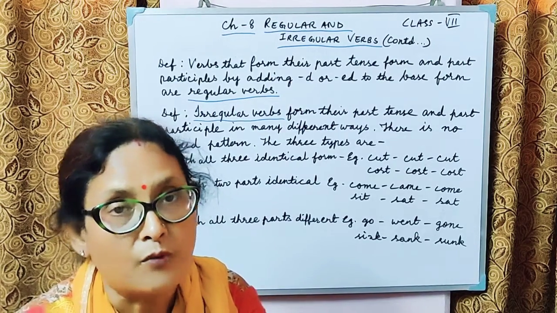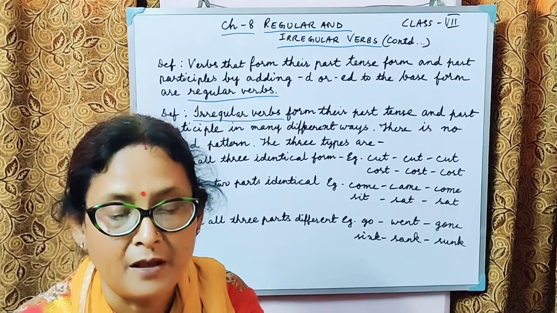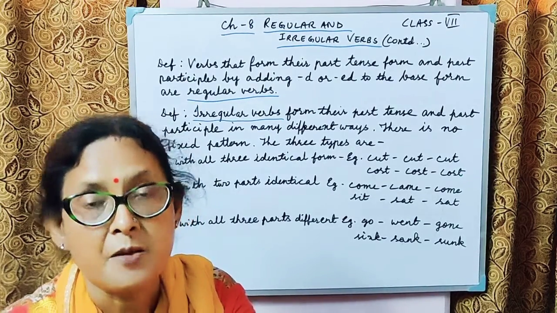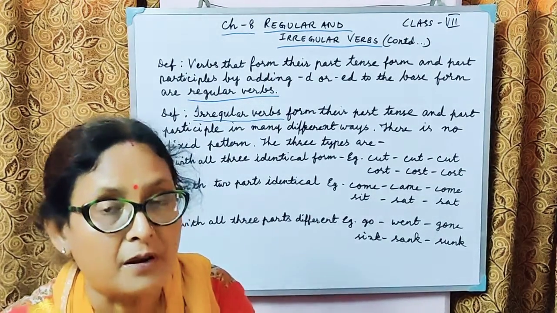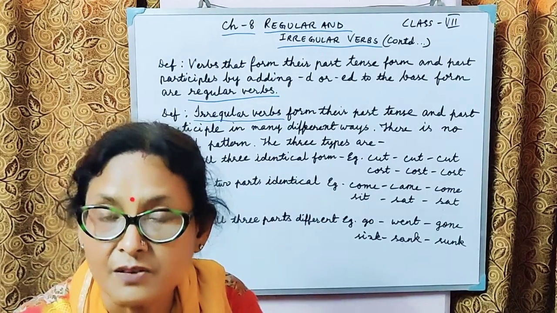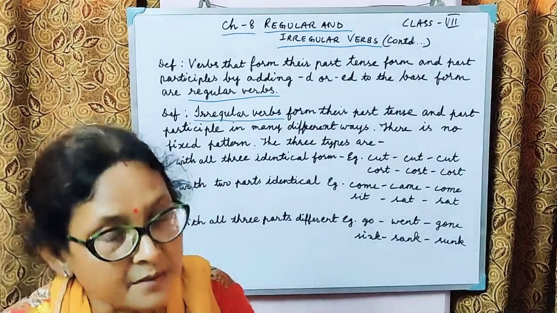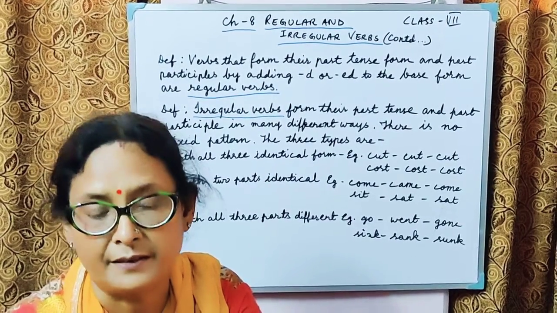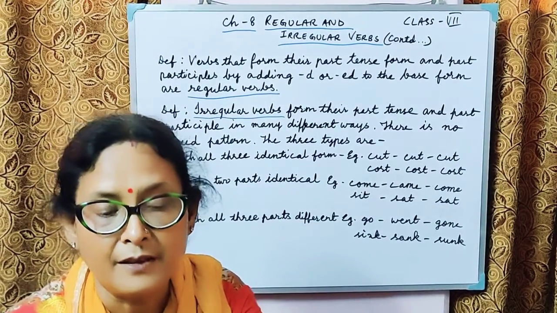These are some examples of the two parts identical. Now for the third kind, we have verbs with all three parts different, meaning the base form, the past tense and the past participle are all different.